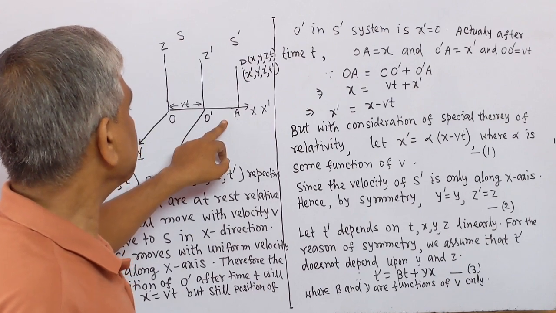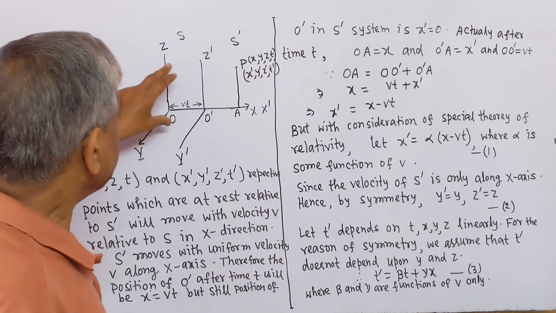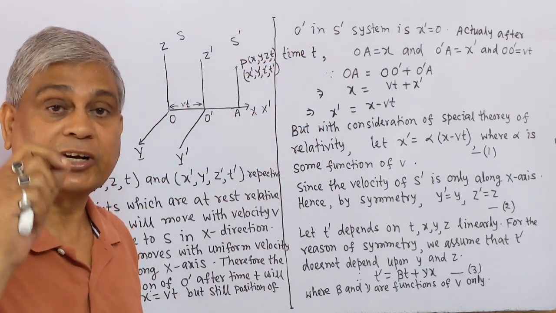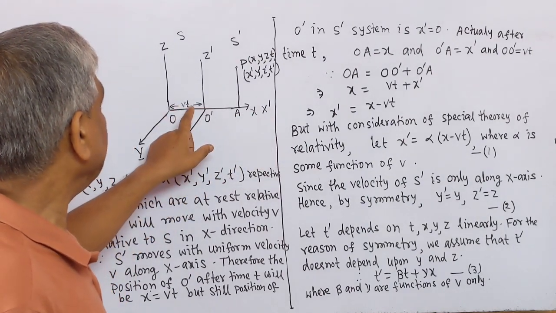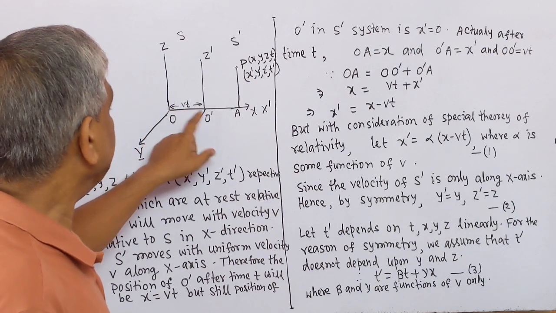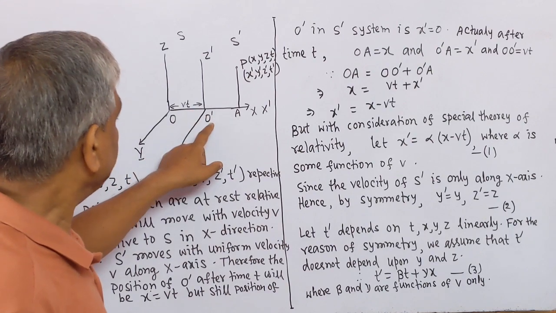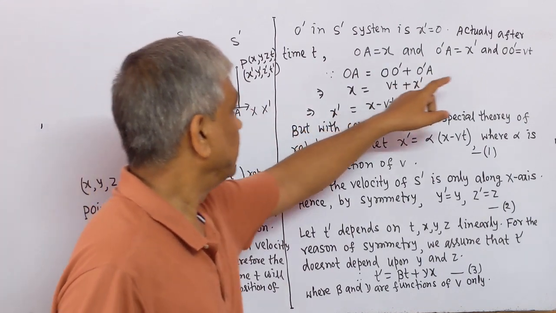Since S prime moves with uniform velocity v along the x-axis, after time t it moves the distance vt. Therefore OO prime will be equal to vt here.